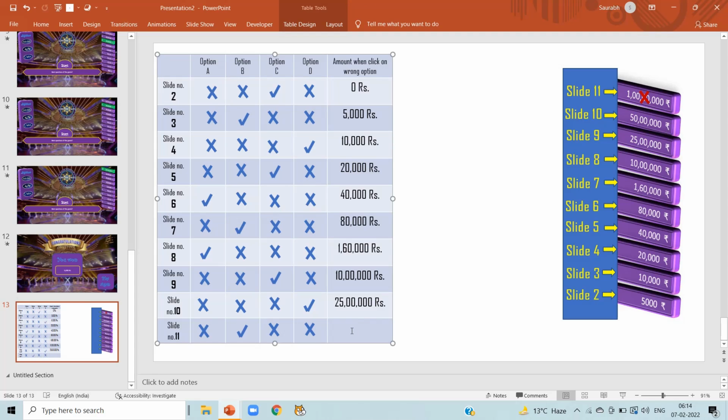So we get the prize money of 50 lakh rupees here. And when someone will give all answers correct, that is slide number 11 answer is also correct, then he will get 1 crore. In this way, we have created a table that will help you in further coding.